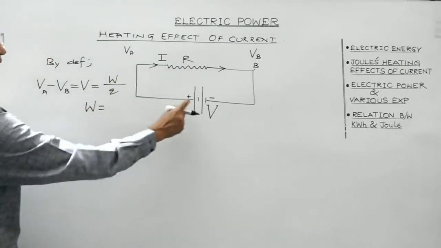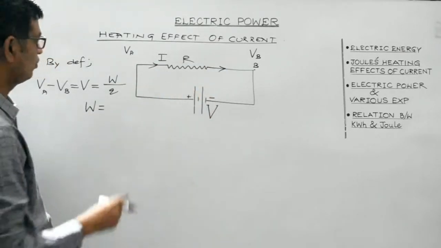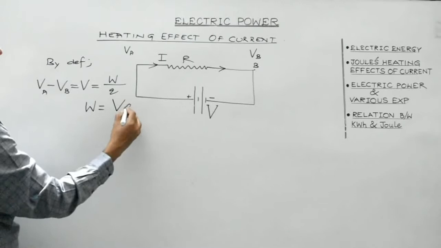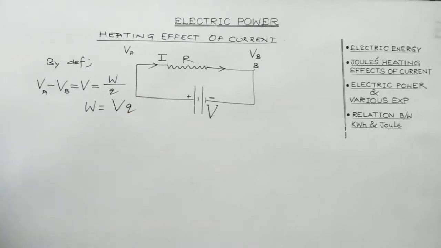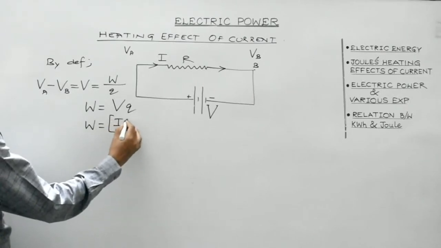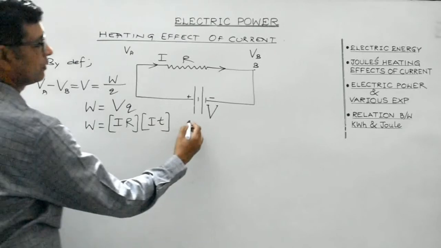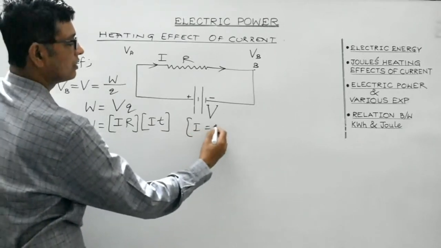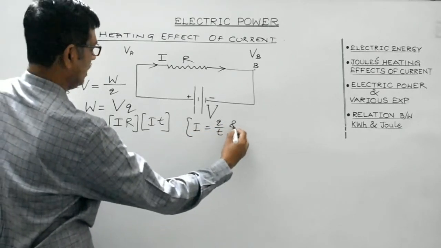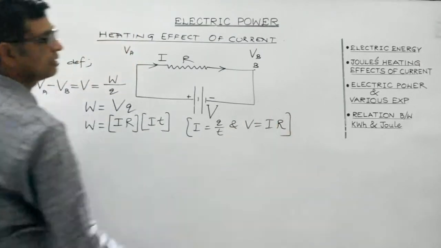So the work done by this source of EMF in maintaining a constant current would be given by potential difference multiplied by charge. Now as we are aware from Ohm's law, V is equal to IR. Q in terms of current would be I into T, because we are aware current is the rate of flow of charge, and potential difference is I multiplied by the resistance offered by the conductor.